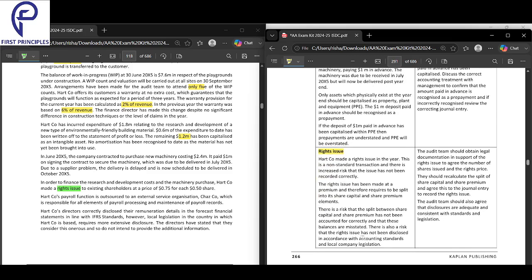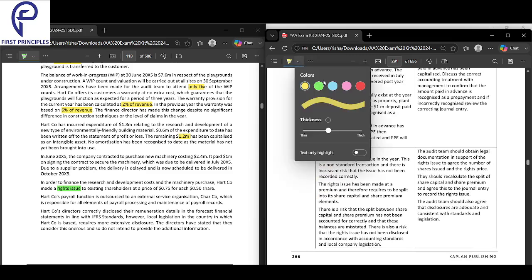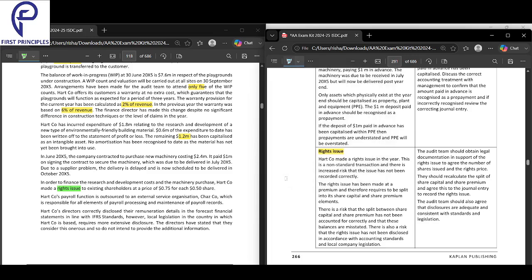There'll be a certain amount that goes to share capital, and a certain amount that will go to share premium. There's a risk that they would not have done that kind of proper accounting. Whenever you do a rights issue, some part of it goes to share premium. The rights issue has been made at a premium, and therefore requires the split between share capital and share premium.